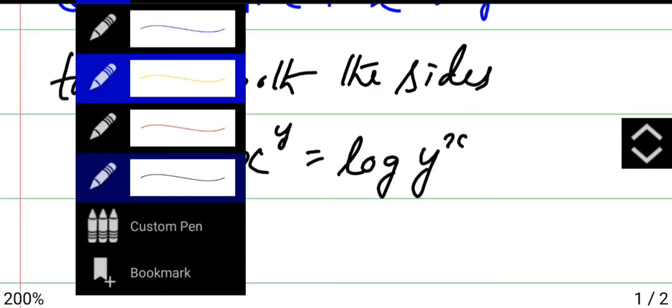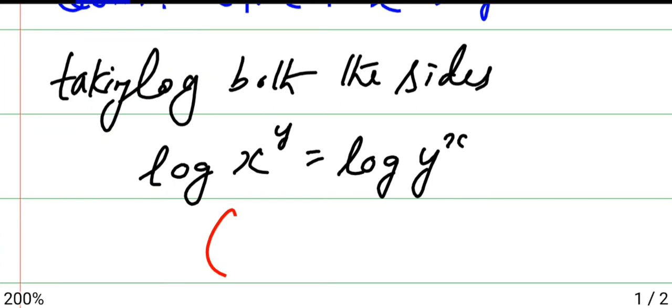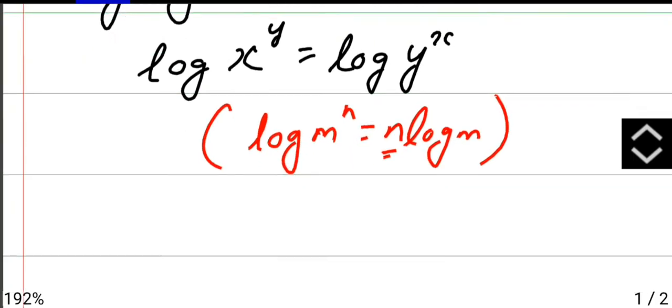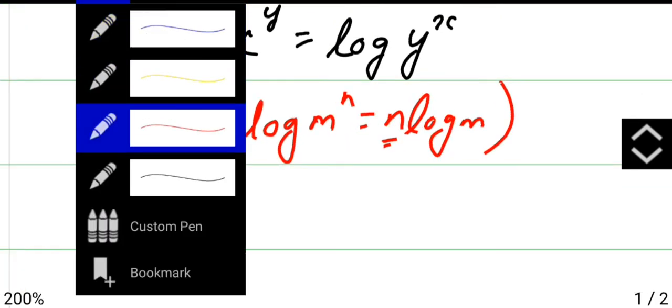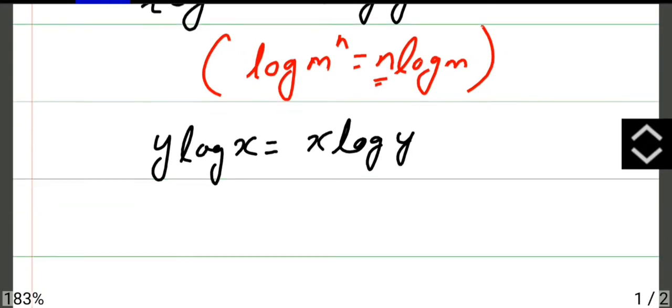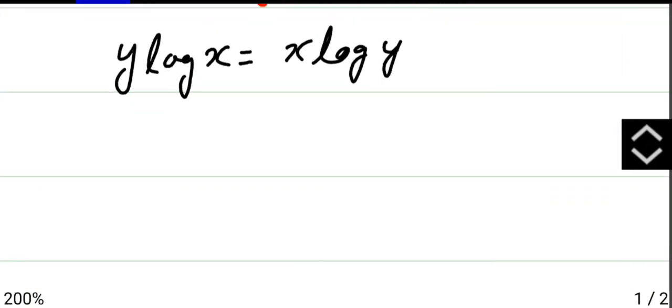We have a formula which says log of m power n is n log m. So the power will become a coefficient. By using this formula, we have y log x is x log y. So here you can see it is a product.